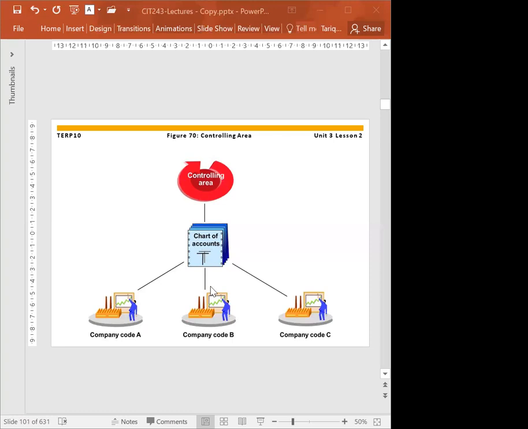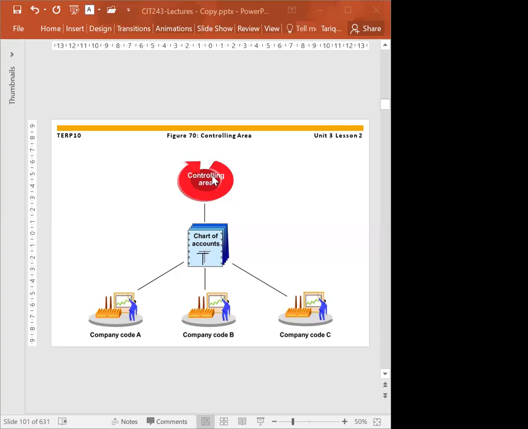For example, if I want to have reporting cross-company code, meaning more than one company, I'll go for the cost accounting, meaning controlling.